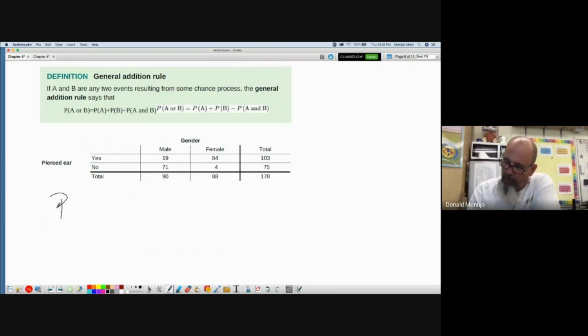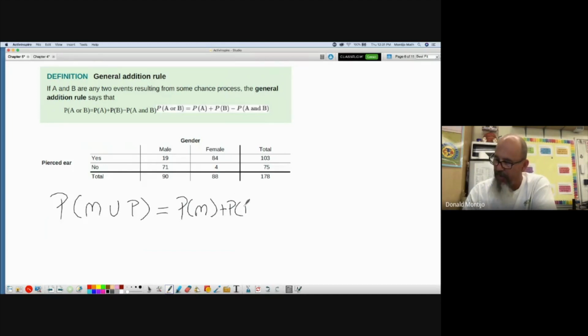I want to know the probability of being male or having my ear pierced. So if we look at the formula above, that's the probability of being male plus the probability of having my ear pierced minus the probability of being male and having my ear pierced. So we can see here the probability of being male is 90 over 178.